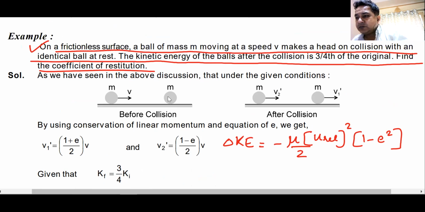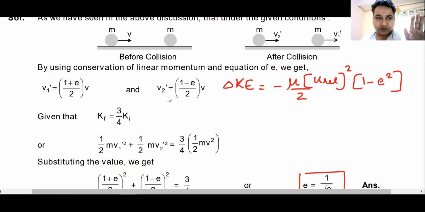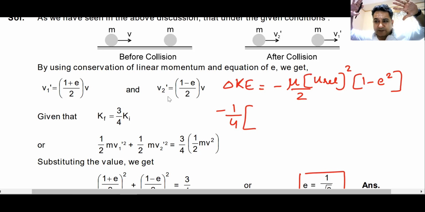Now, how will you get the change in kinetic energy? The kinetic energy of the balls after the collision is 3/4 of the original. So how much is the change? 3/4 minus initial, so it is minus 1/4 of the initial kinetic energy. Can I have some raise hand that we understand this? Raise hand will give me more confidence. Final kinetic energy is 3/4, initial kinetic energy is K, so change is minus 1/4 K.